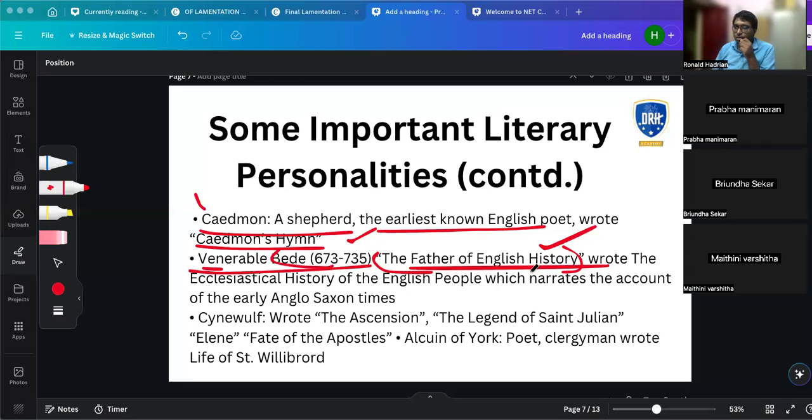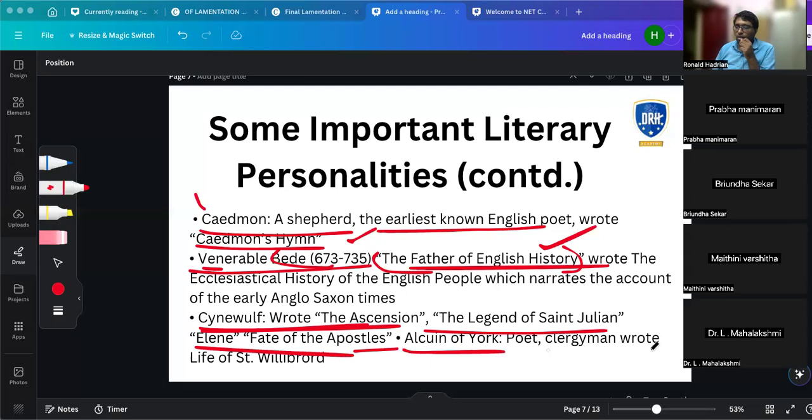Then Cynewulf, like Beowulf, Cynewulf: The Ascension, The Legend of Saint Juliana, Elene, Fates of the Apostles. These are all written by Cynewulf, a poet and clergyman. So remember these works one by one: Caedmon, Venerable Bede, and Cynewulf.